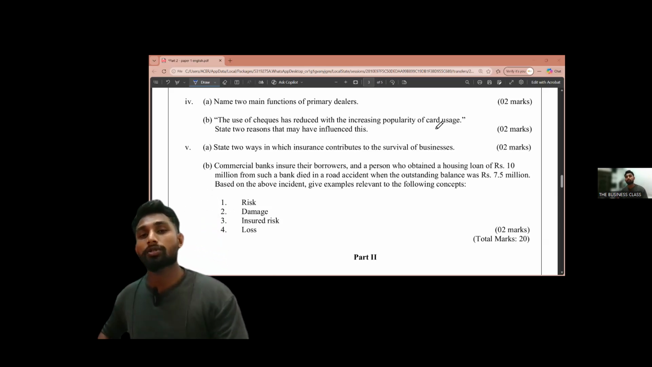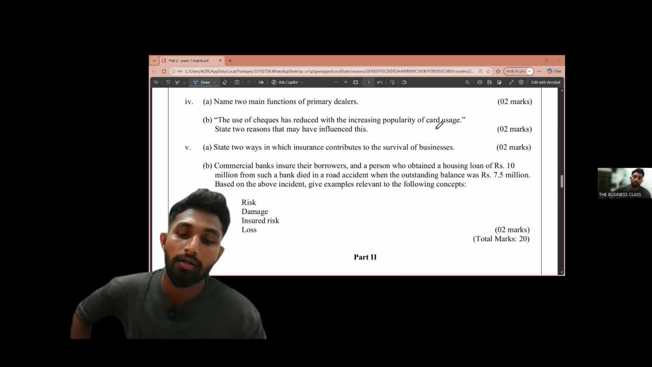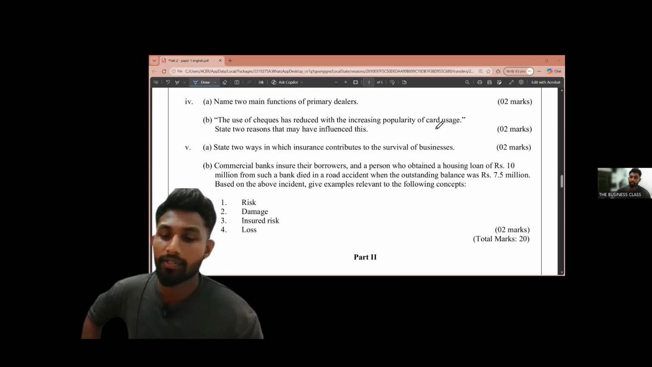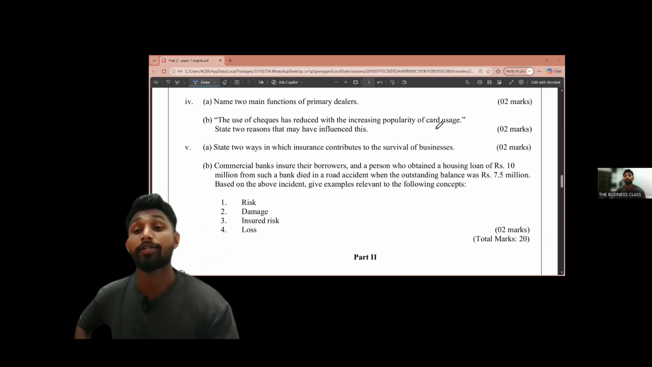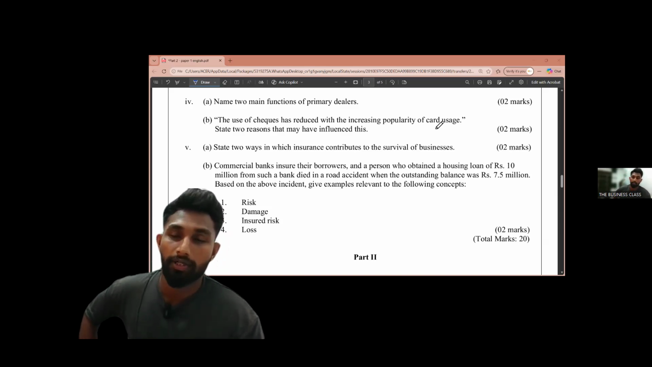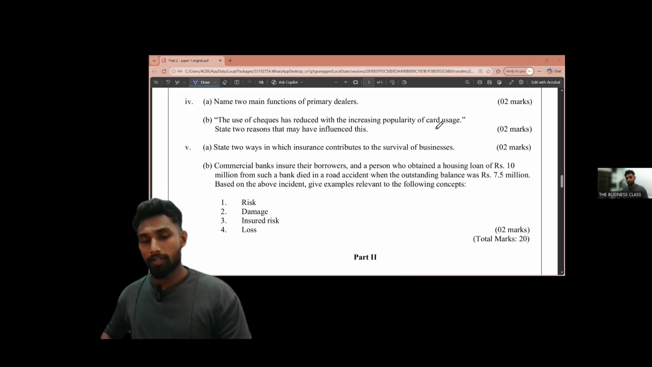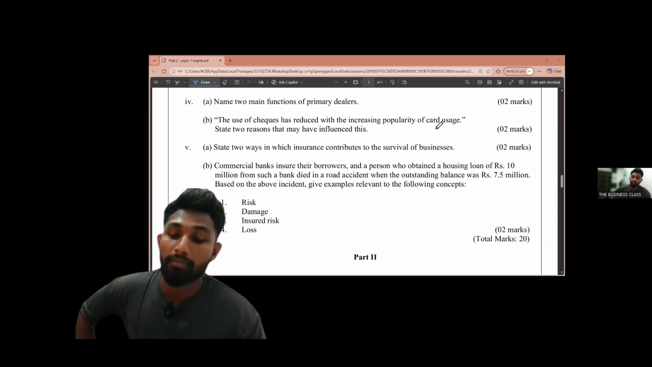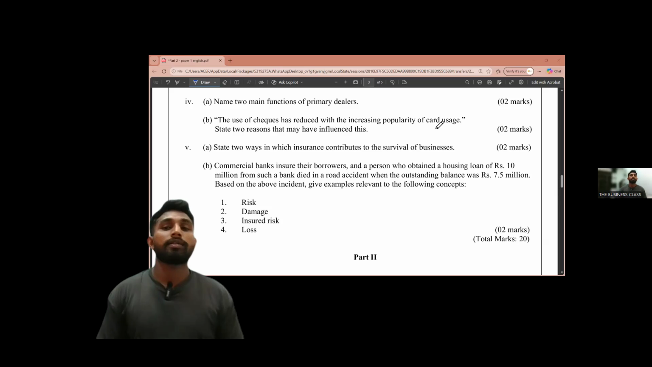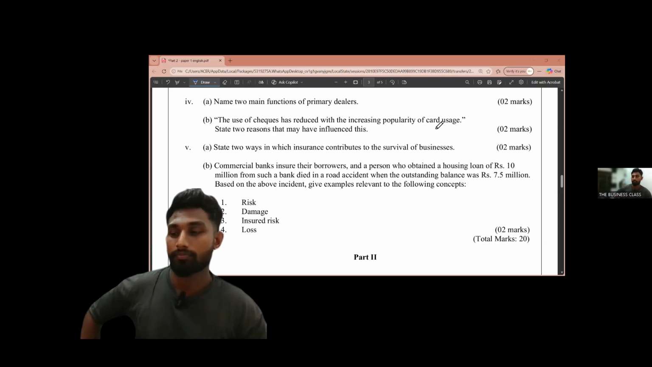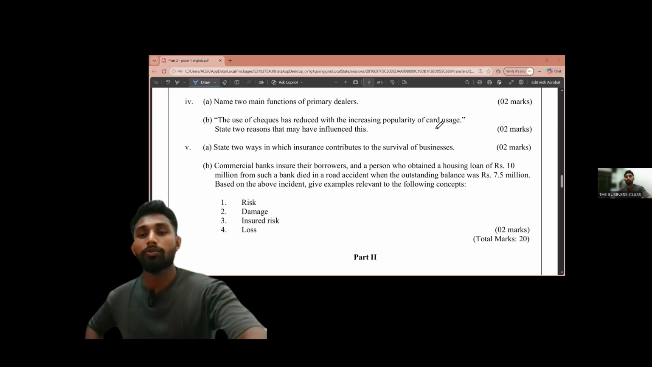State two ways in which insurance contributes to the survival of business. One way is insurance gives financial compensation for losses, right? Next one that we can write is minimizing uncertainty and business stress. Then the next one. I hope you have written down that one. We are moving to the next question.